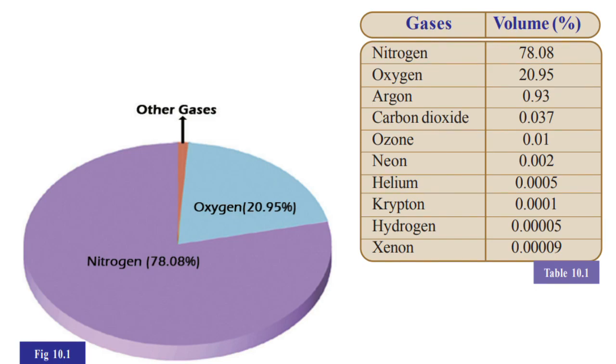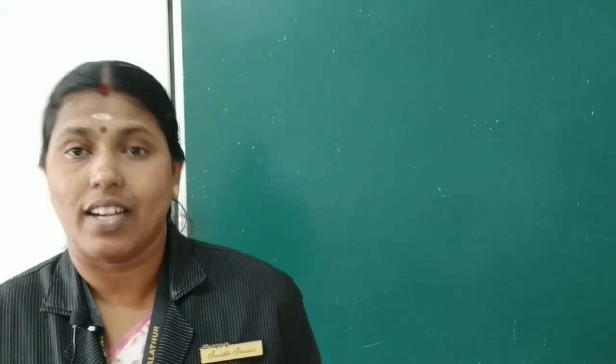20.95% oxygen content we can see in our atmosphere, and 78.08% nitrogen content we can also see in our atmosphere. Then other gases like argon, carbon dioxide, ozone, neon, helium, some other gases also we can see in our atmosphere in different volumes. Okay, almost all the gases in our atmosphere support the sustenance of life directly or indirectly.